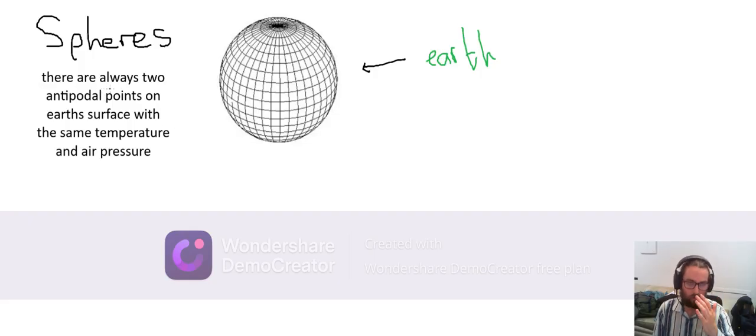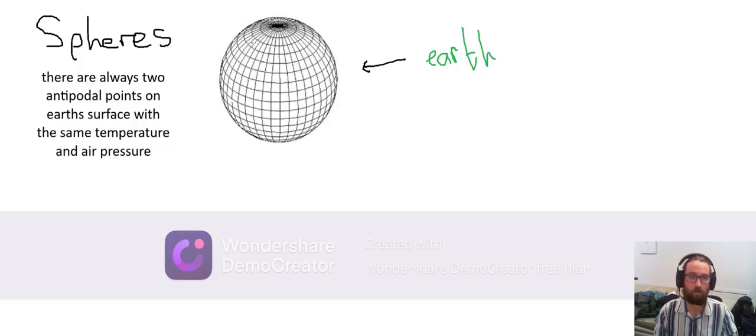So this is a claim that will generalize to all spheres, and you can use any two variables. I like to apply it to Earth to make it more understandable and more interesting. There's nothing special about temperature and air pressure. These are just the ones that I picked. Temperature and air pressure.